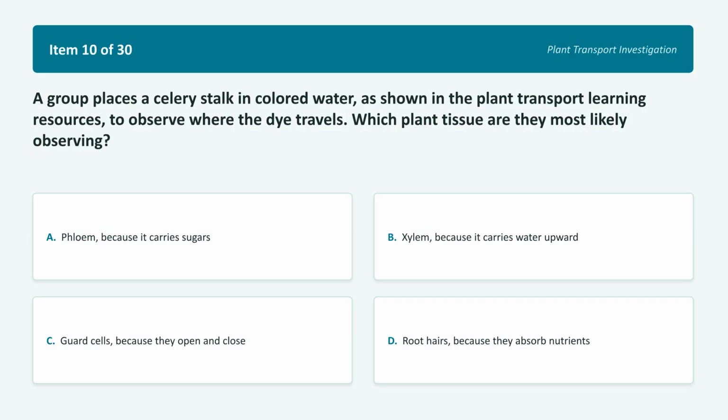For item 10. A group places a celery stalk in colored water to observe where the dye travels. Which plant tissue are they most likely observing? Choice A, phloem. Choice B, xylem. Choice C, guard cells. Choice D, root hairs. This is a classic science experiment. Pause the video and think about which tissue pulls fluids upward.